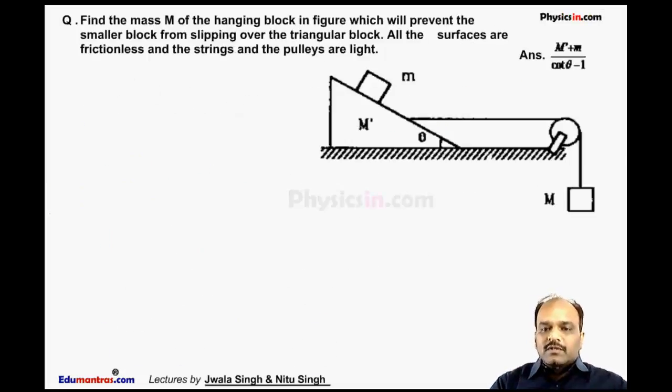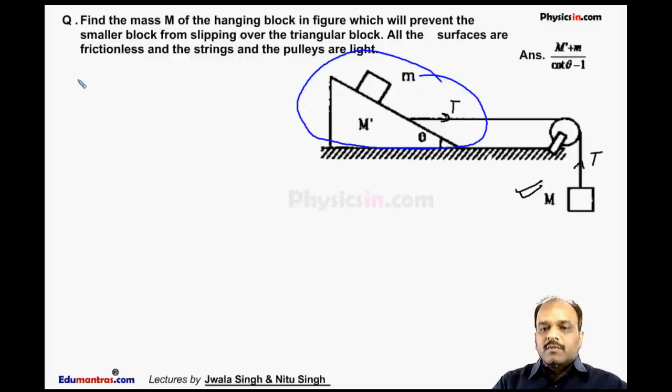Now in this question, find the mass of capital M. We have to find this mass of the hanging block which will prevent this smaller block from slipping over the triangular block. All the surfaces are frictionless and the string and the pulley are light. Now let the tension here be T. So you can say the tension is responsible for pulling this whole system.